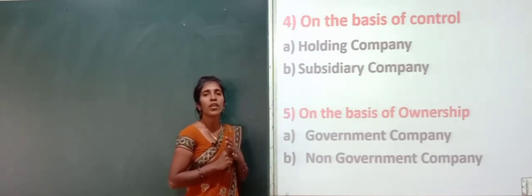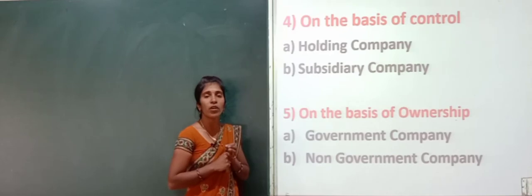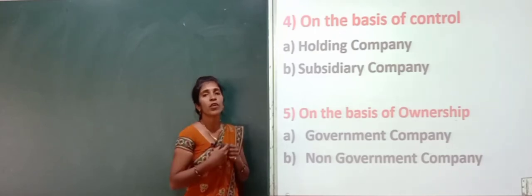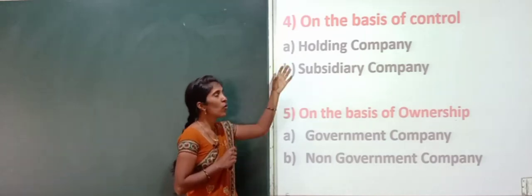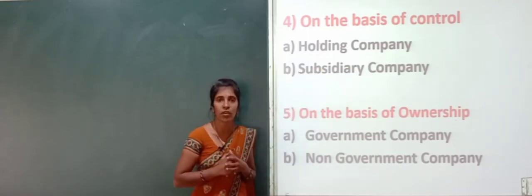It is a company in which the holding company exercises all the control and powers, and holds one-half of the share capital. So these are the two types of companies classified on the basis of control.